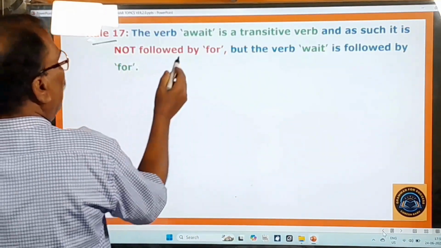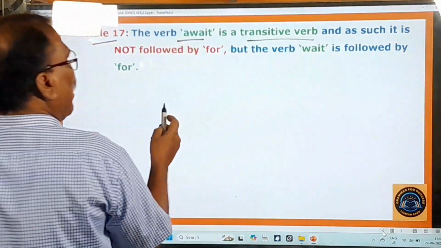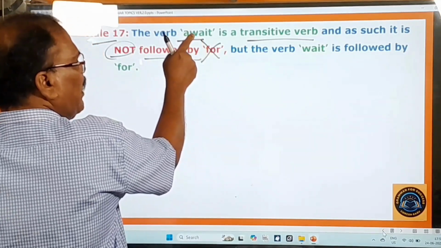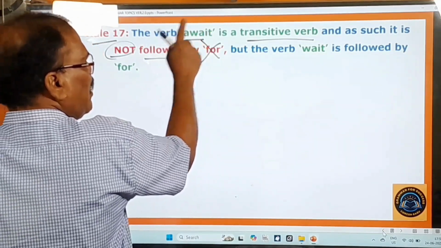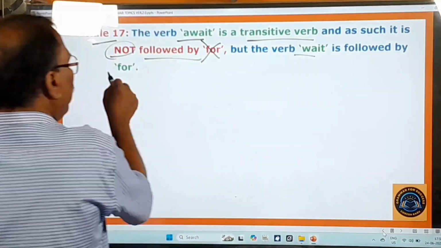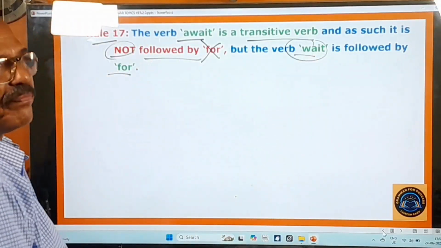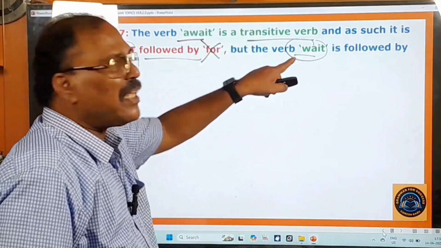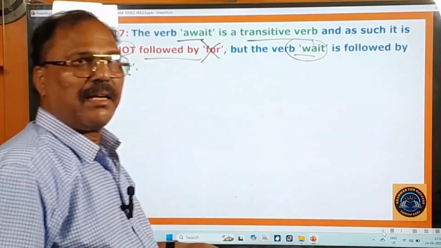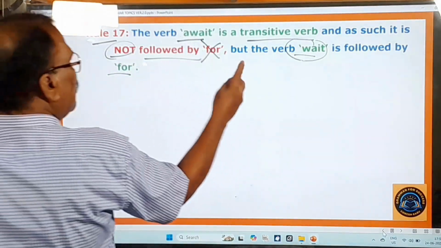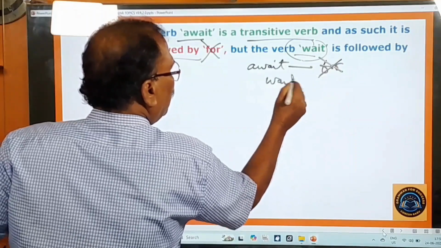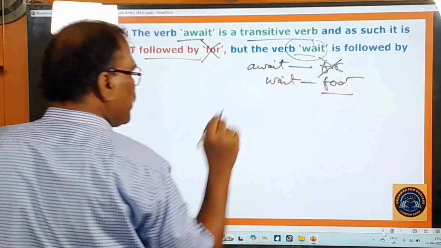Rule 17 is there. What is that? The verb await is a transitive verb, and as such it is not followed by for. This await, the verb await, nirikshinchu, edirichuchu. This verb await is a transitive verb, and therefore it is not followed by for. But the verb wait is there, it is followed by for, because it is an intransitive verb. This is a transitive verb and this is an intransitive verb. A transitive verb doesn't take the preposition after it, but an intransitive verb can take the preposition after it. Therefore, after this await, for is not used, but after this wait, for is used. Please keep these two things in your mind.